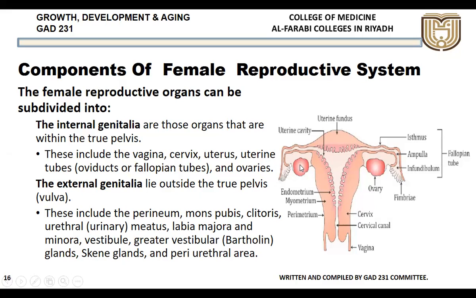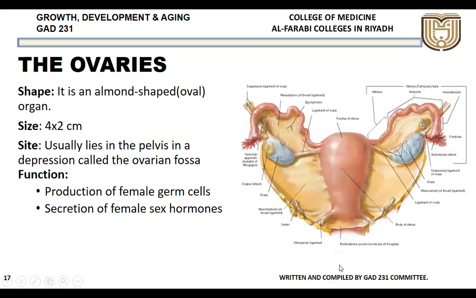Now you can see here, these are the ovaries, and here are the fallopian tubes, this is the uterus, cervix, and the vagina. These ovaries are the main primary organs in the female. I had told you, they are very similar to the testes in the anatomy, but histologically they are different, because under the microscope they are structurally different.